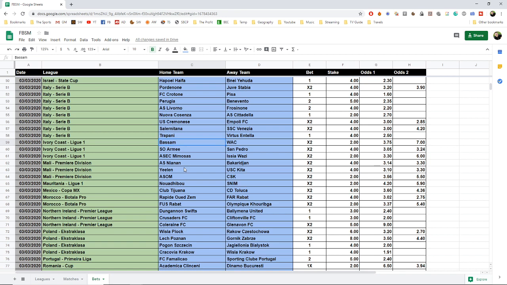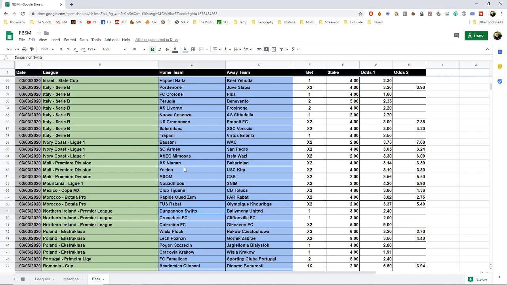In the Ivory Coast League 1 we have the draw or an away win for WAC San Pedro and Istia Wazi, and the same goes for the Premier Division in Mali, where we have Bakaridjan, Kita and CSK, and SNIM in Mauritania League 1 as well. In the Mexican Copa MX we do the same thing. We bet on a draw or an away win for Toluca, and in Morocco the same sort of thing for FAR Rabat and Olympique Kouribga.